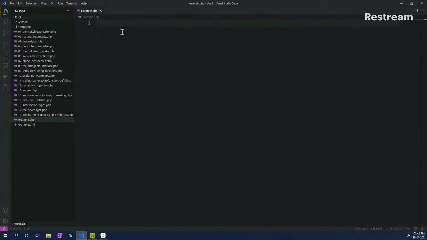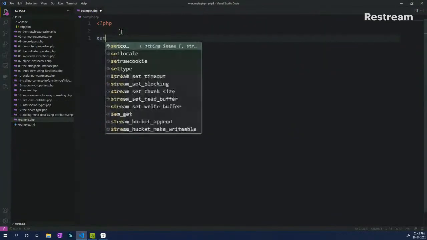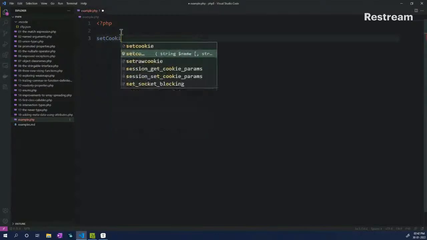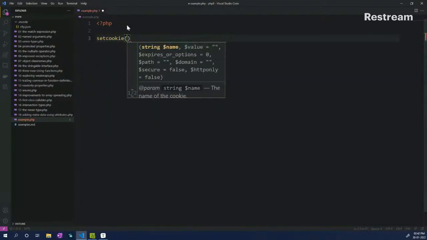Okay, so what is a named argument? Let's take an example really quickly. We do setcookie. This is the method, and as you can see, it has a lot of arguments. We have the name, the value, expiration, options, path, domain, secure, and HTTP only, right?